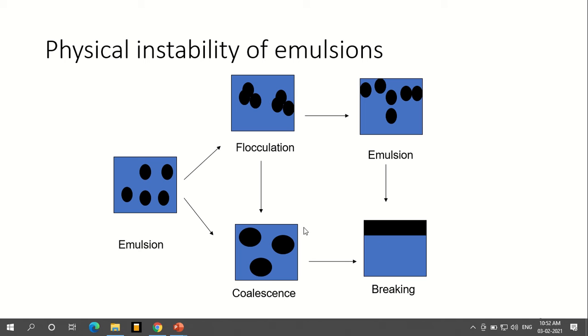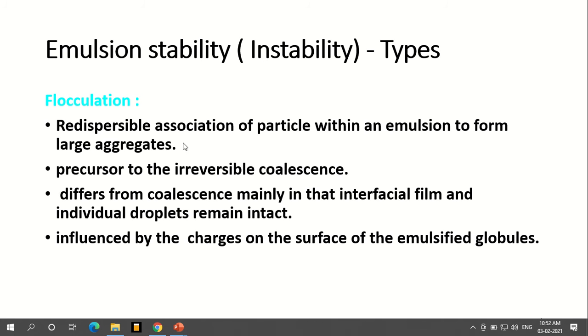So this is what instability is all about. This separation should not take place, and the big coalescence process should not form. Ultimately, what we need to maintain is stability, or else it will become unstable and get separated.